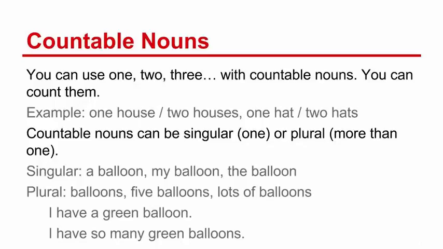Singular: a balloon, my balloon, the balloon. Plural: balloons, 5 balloons, lots of balloons. Examples: I have a green balloon. I have so many green balloons.